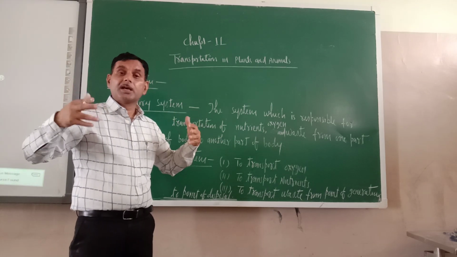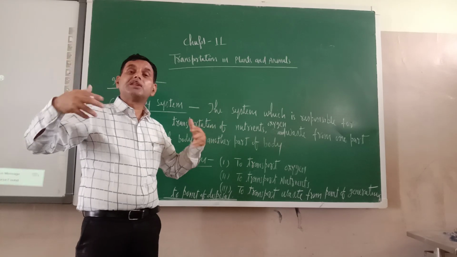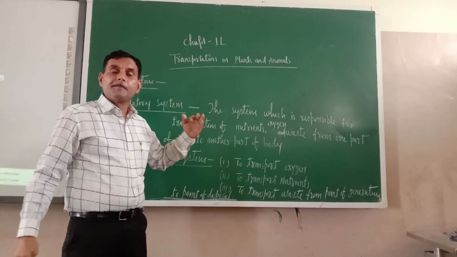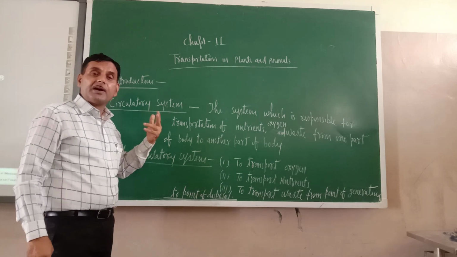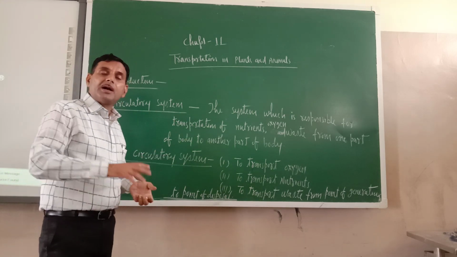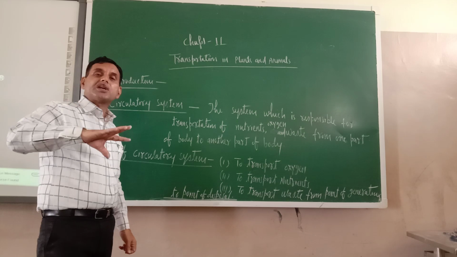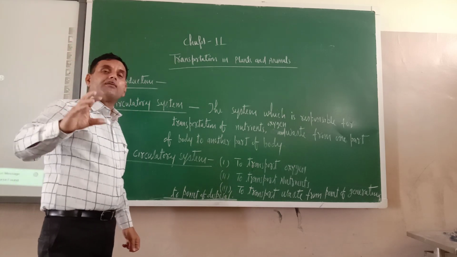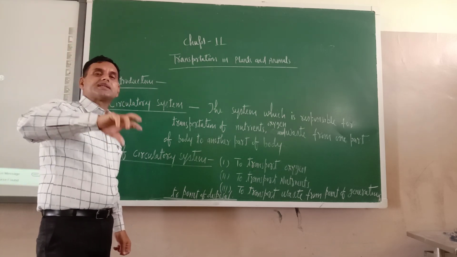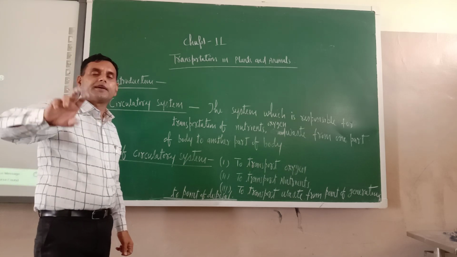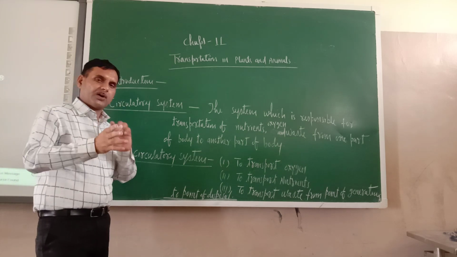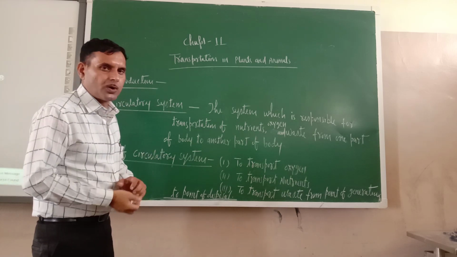Being the super animal of this universe, we have a well-defined circulatory system and a well-defined excretory system. But some animals which are not so developed have their circulatory system and excretory system going together, meaning both works are performed by one system only.